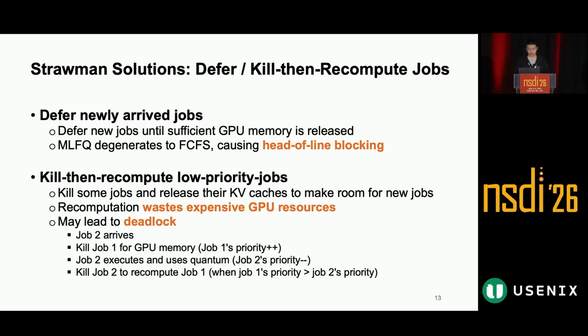This gives memory to new high priority jobs, but it wastes expensive GPU computation because the killed job must rebuild its KV cache later. Even worse, this can lead to a livelock-like situation. A killed job may be promoted to avoid starvation. Then it may preempt another job, and the system can repeatedly kill and recompute jobs. So we need a better memory management approach.